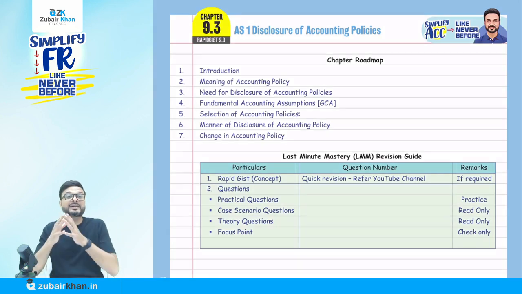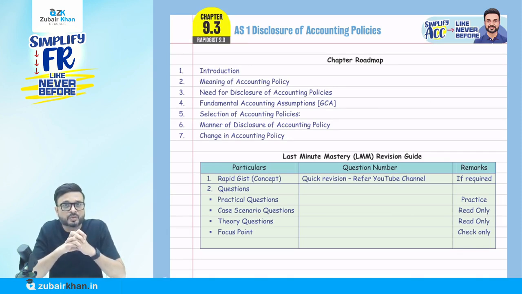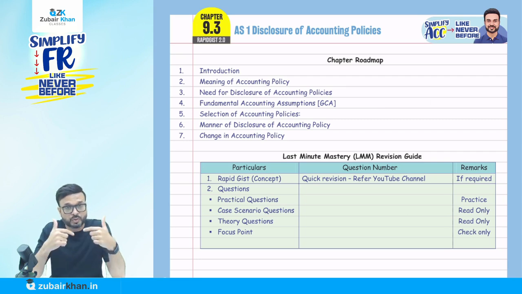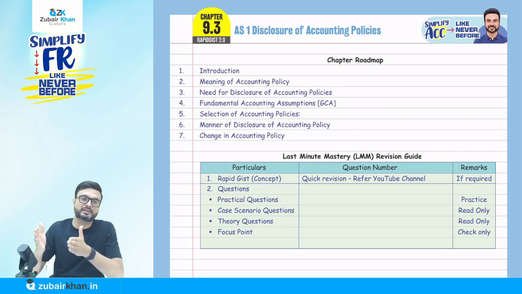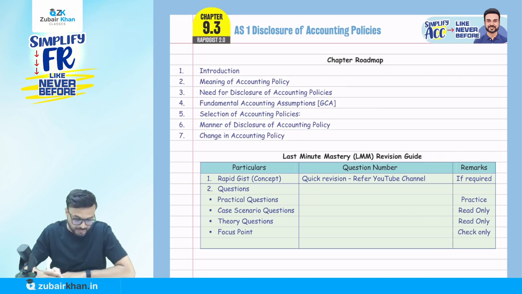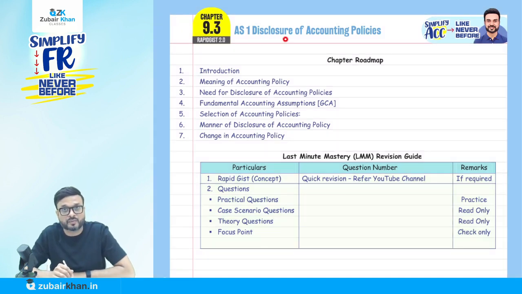So this book is a concept book. In every chapter, on the first page, you will see a chapter roadmap. What is this chapter roadmap? In the chapter roadmap, you will come to know what we are going to cover in this chapter. As you can see in AS 1, disclosure of accounting policy: introduction, meaning of accounting policy, need for disclosure of accounting policy, fundamental accounting assumptions, selection of accounting policy, manner of disclosure of accounting policy, and change in accounting policy. These are the 7 points we are going to cover in accounting standard 1.